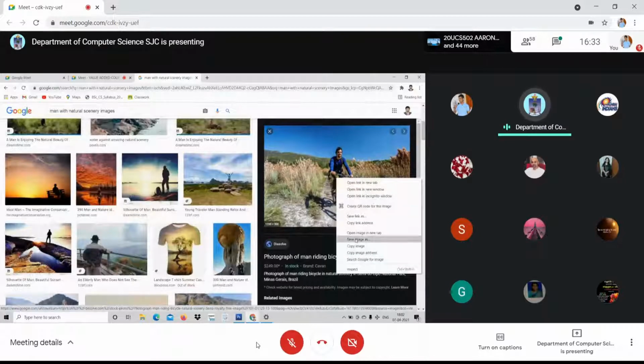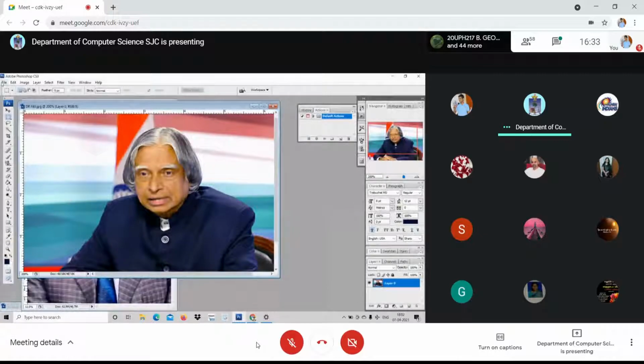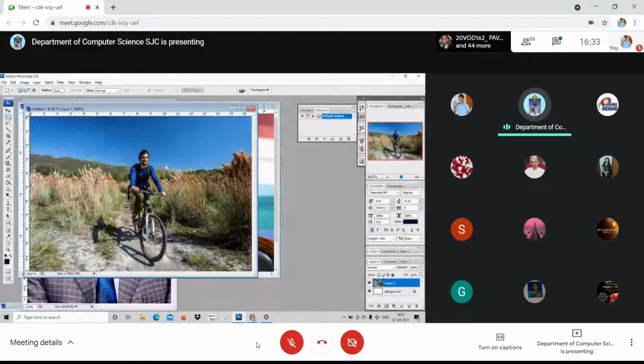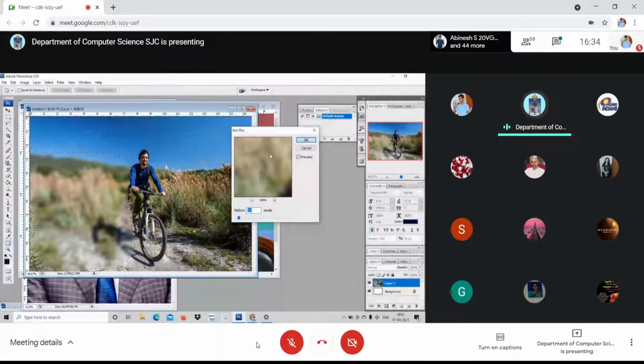Okay, I'm just getting this picture itself, right? I've got this picture. Now what do I do? I have chosen this picture. See here, I have chosen one part of this picture, this portion alone, right? Now I go to filter, blur, and box blur. Look at here. Are you able to see the difference?